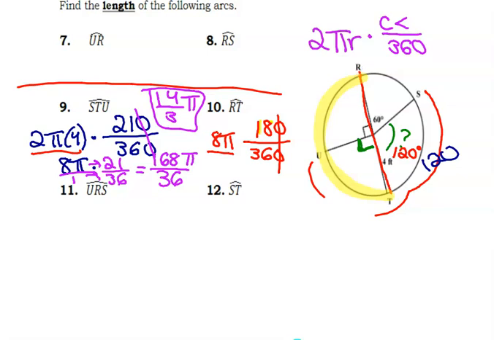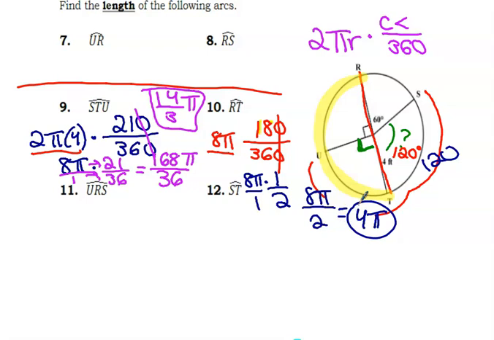Now, 18 divided by 36 is 1/2. It's half of a circle. So I can just reduce it like that if you want to before you multiply. 8 pi times 1 is 8 pi over 2, which just becomes 4 pi. Okay, and does that make sense? If the entire circle's 8 pi, and I want half of that, well, that would be 4 pi. Okay? All right, URS, I'm going to set it up for you.